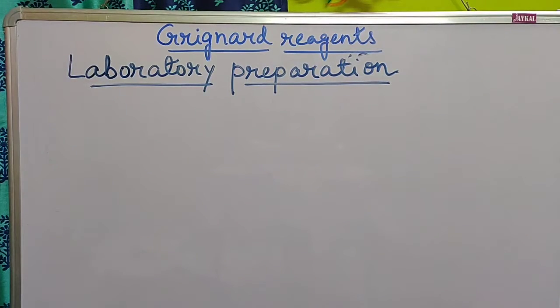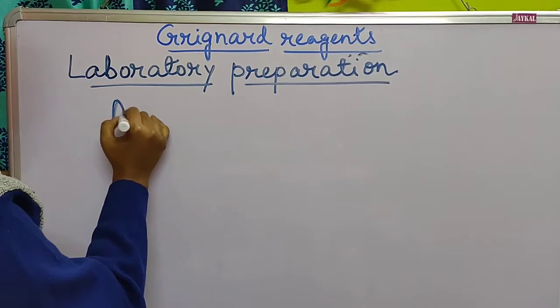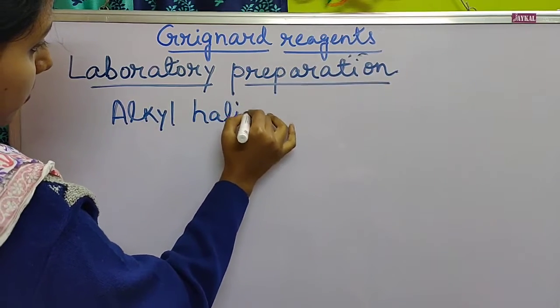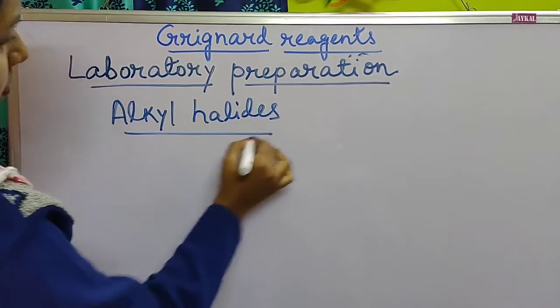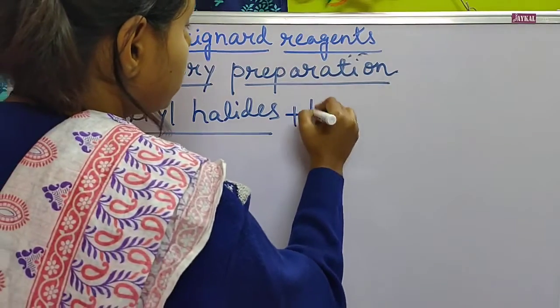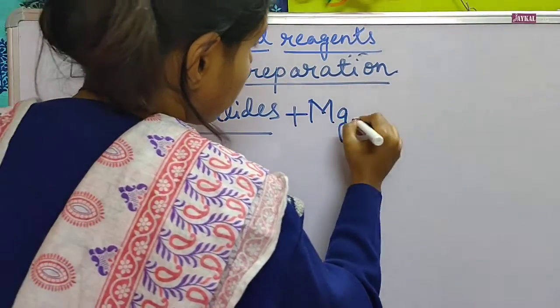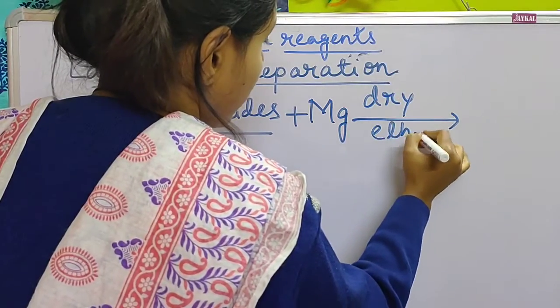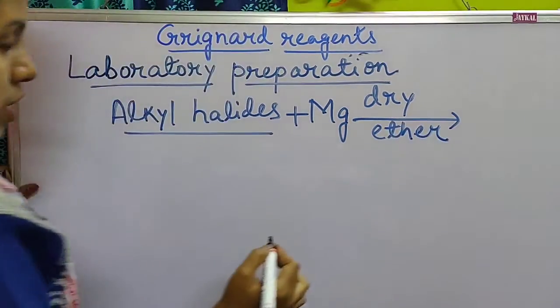In the laboratory, Grignard reagents are prepared from alkyl halides in presence of magnesium, and dry ether is used as a solvent.